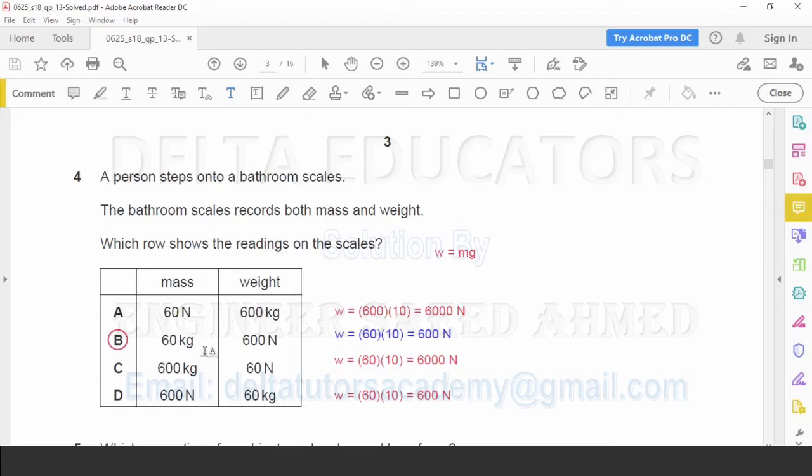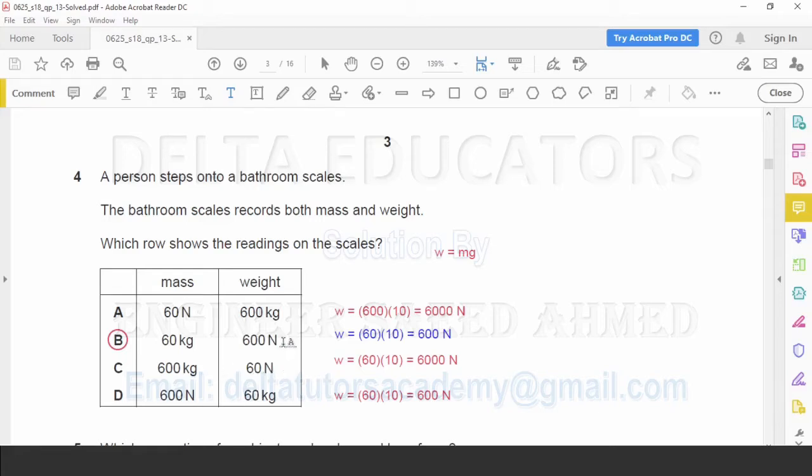Now we will check only B and C. Weight is product of m into g. Here m is 60 in option B. So in option B, weight will be equal to 60 multiplied by 10. It will be 600 Newton. In option C, we have 600 kg. So here weight will be equal to 600 multiplied by 10. It will be 6000 Newton.